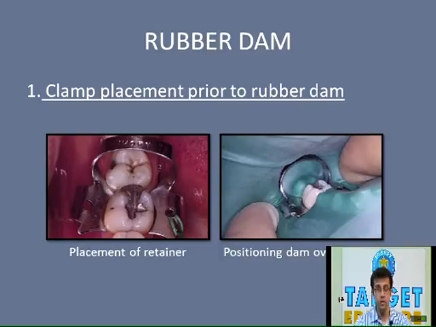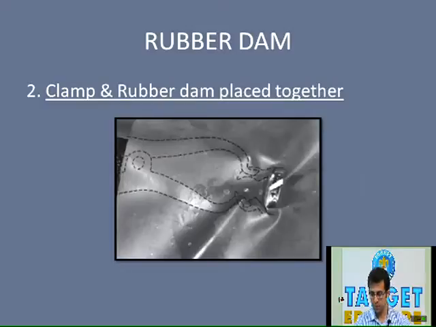Now proceeding with the first technique, that is, the clamp placement prior to the placement of the rubber dam sheet. As you can see on your screen, there are two figures. The one on the left shows that the placement of the retainer has been done, and on the right it shows that the hole of the punched rubber dam is then passed through the bow and over the wings so that it is adapted to the tooth properly.